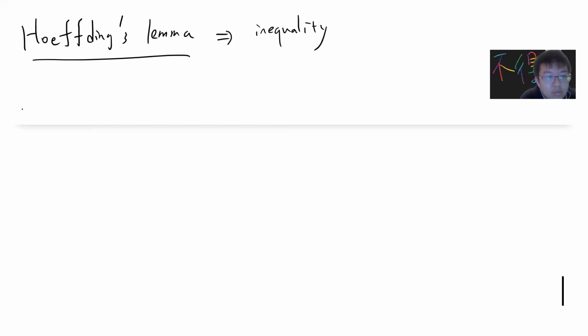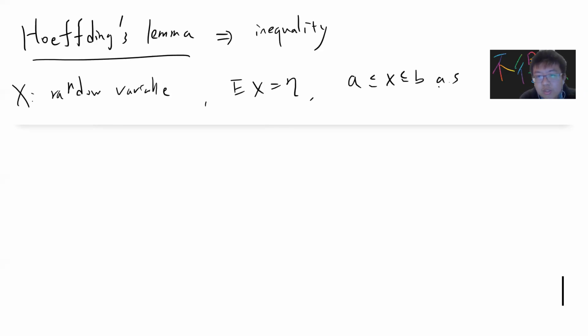So the starting point is that you have X, which is a random variable with real values, and it has a mean, and you know that X belongs to [a, b] almost surely. If you don't care about almost surely, you can say this means that all X outside of a and b must have probability 0. If you like measure theory language, you can say that the set of X larger than b or less than a has measure 0. And now, for all lambda belonging to R.